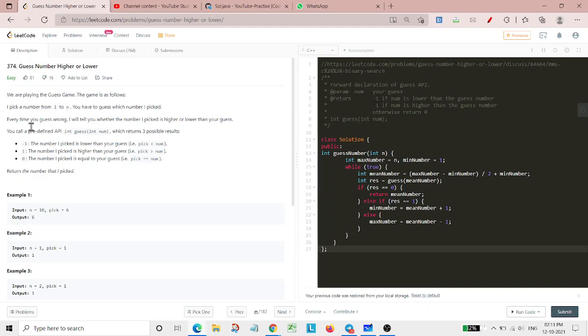So basically, in this question, for guessing that number, we are given an API. That API helps us find out whether we are guessing the right number or not by giving us some facts, and on the basis of those facts, we need to find the answer.